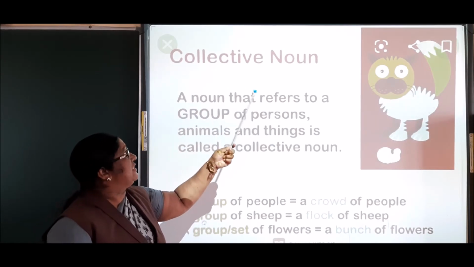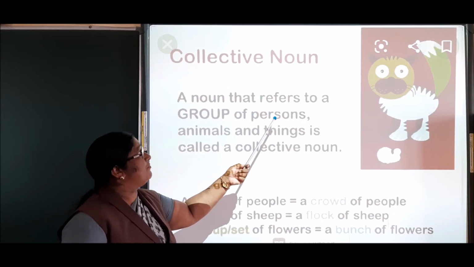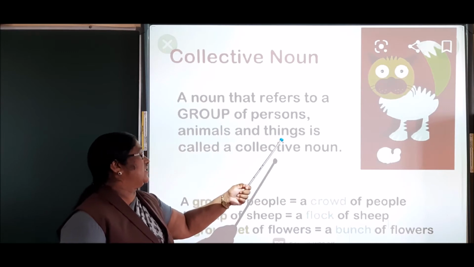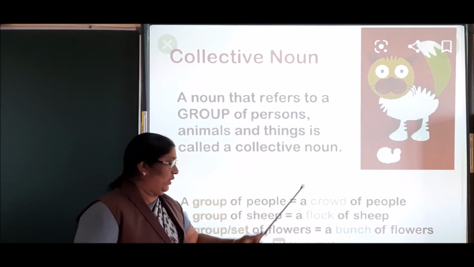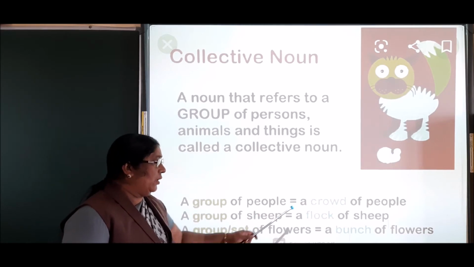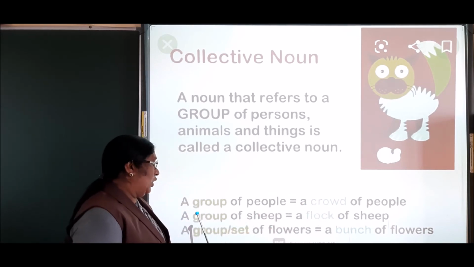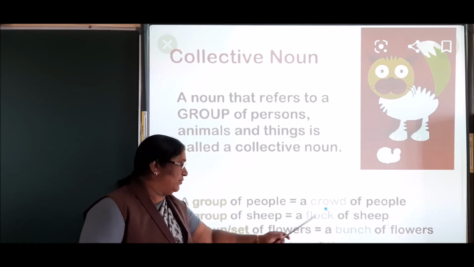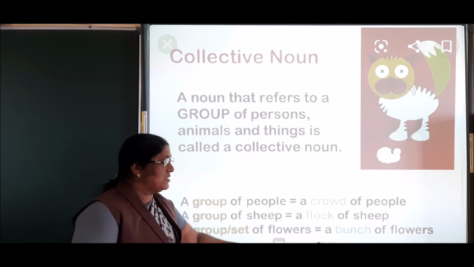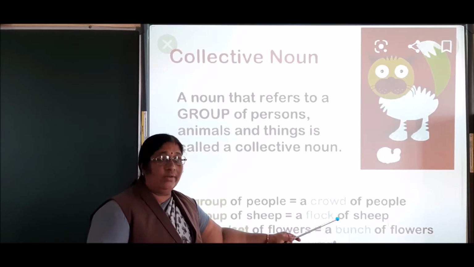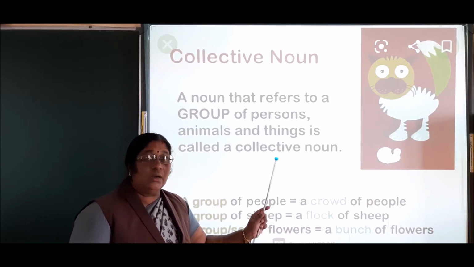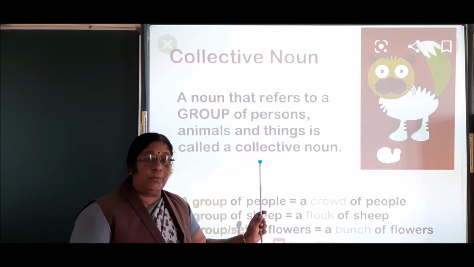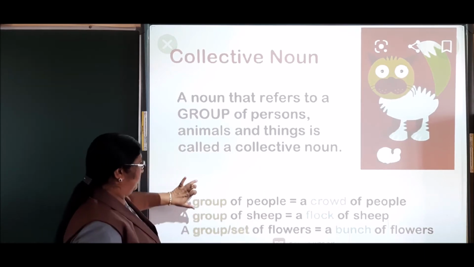Now, collective noun. A noun that refers to a group of persons, animals and things is called a collective noun. A group of people, a crowd of people. A group of sheep, a flock of sheep. A group of flowers, a bunch of flowers. We already learned in a chapter, there is a collective noun, herd, a group of elephants.